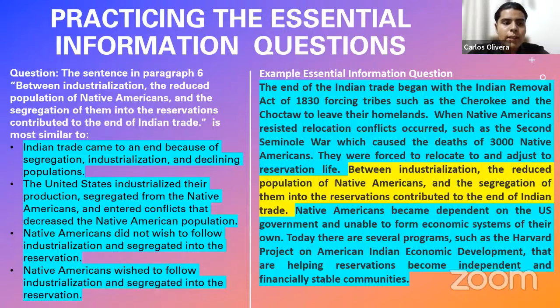As you can see on the left side, it says, the sentence in paragraph 6, between industrialization, the reduced population of Native Americans, and the segregation of them into the reservations contributed to the end of Indian trade, is most similar to, and as I say, they give you four options. And these sentences try to express an idea, and all of them, of course, are trying to confuse you. They're trying to say, hey, I am the one who expresses this information the best. Choose me, right? But you need to choose the one that conveys all the main points of this highlighted sentence.